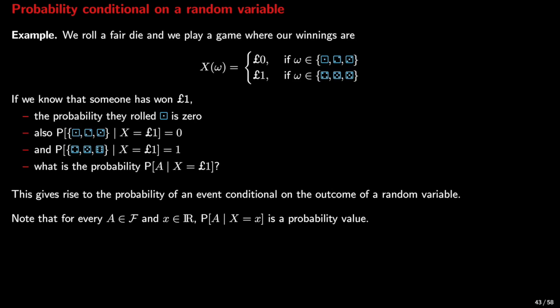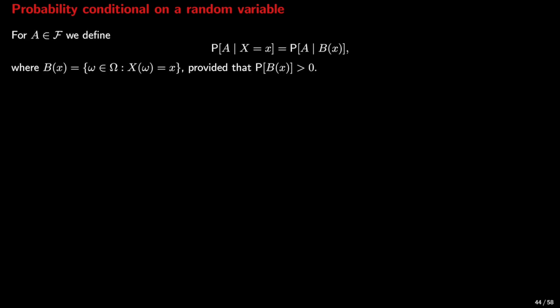This gives rise to the notion of the probability of an event conditional on the outcome of a random variable. Note that for every event A and real number x, the probability of A, conditional on the fact that the random variable X equals x lowercase, is a probability value. This means it's a value between 0 and 1. The definition is quite straightforward.